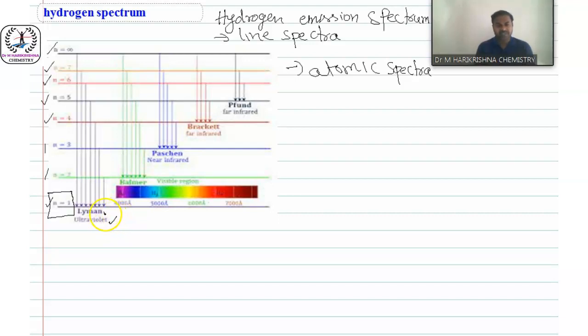The first one is the series name, the second one is the region. The second series is when electrons come from any level to n equal to 2, which is known as the Balmer series.